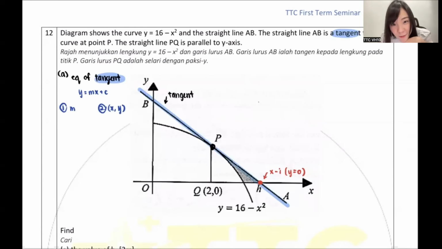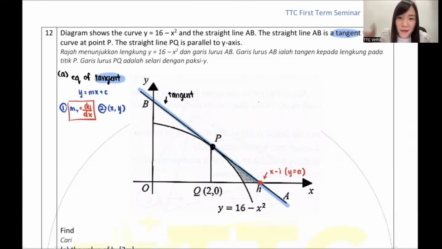If you cannot use that, you have to remember your Form 5 chapter 2. You guys still remember your Form 5 chapter 2? How do you find the gradient for a tangent? Very good, Li Ling. Guys, the gradient of a tangent, for those who don't know, is always dy dx.